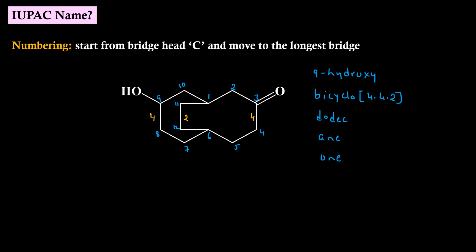One is the secondary suffix. Since one is not a terminal functional group, we should indicate its position, that is 3-one. Since one starts with the vowel, we should drop the e of primary suffix. IUPAC name will be 9-hydroxybicyclo[4.4.2]dodecan-3-one.